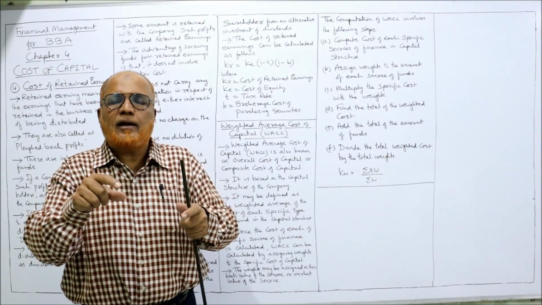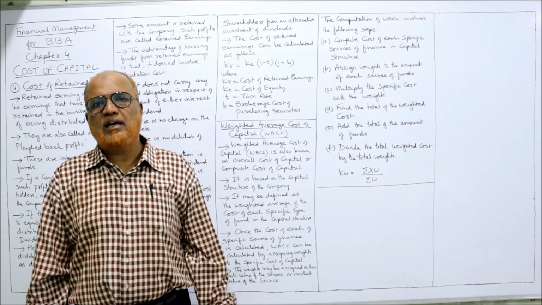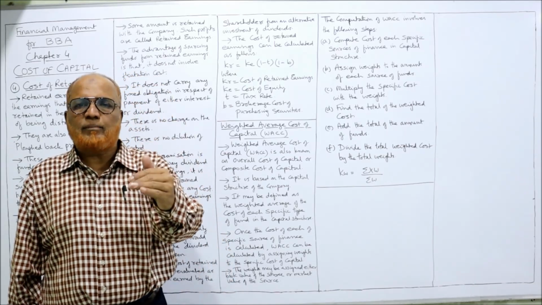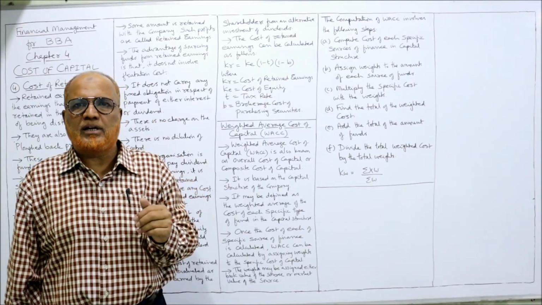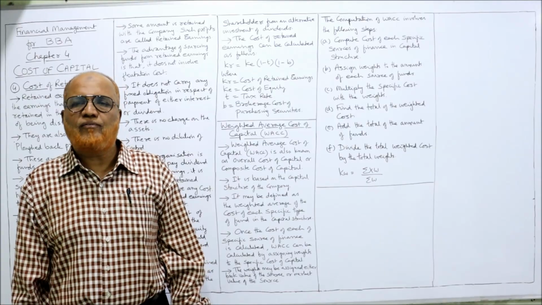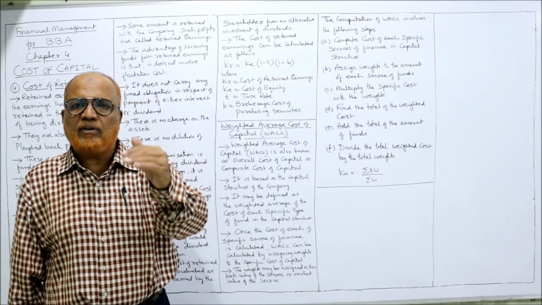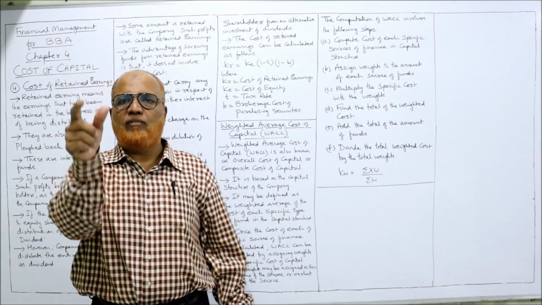Out of 20 lakh, 5 lakh is the equity. So 5 divided by 20, you will get 1 by 4, that is 0.25. So 0.25 is the weight for equity. Like that, 3 divided by 20, 2 divided by 20, 1 divided by 20, like that we calculate the weights.